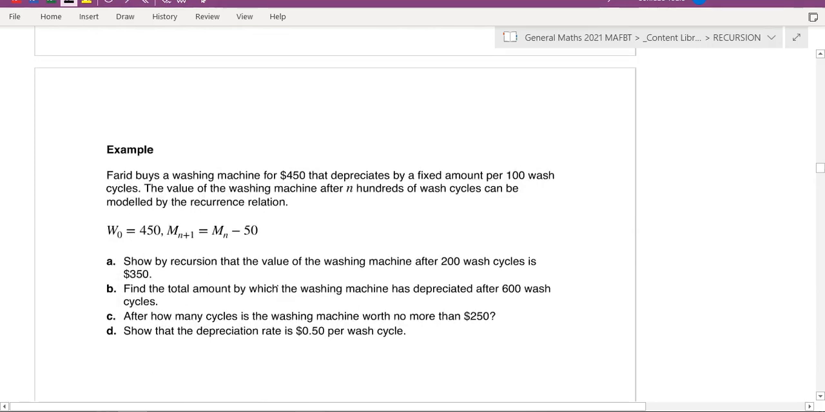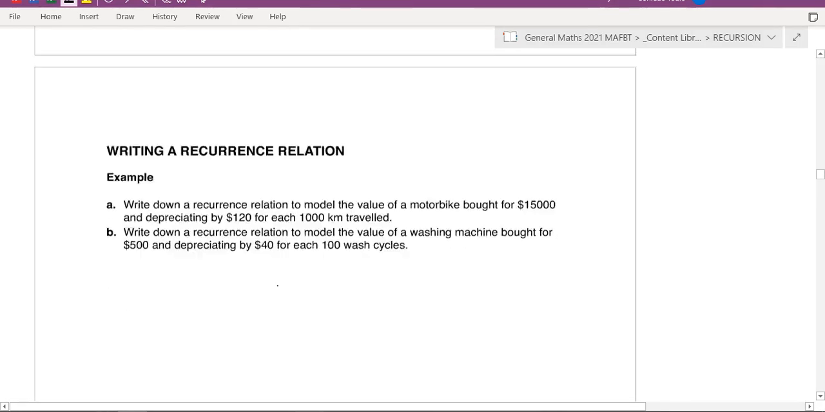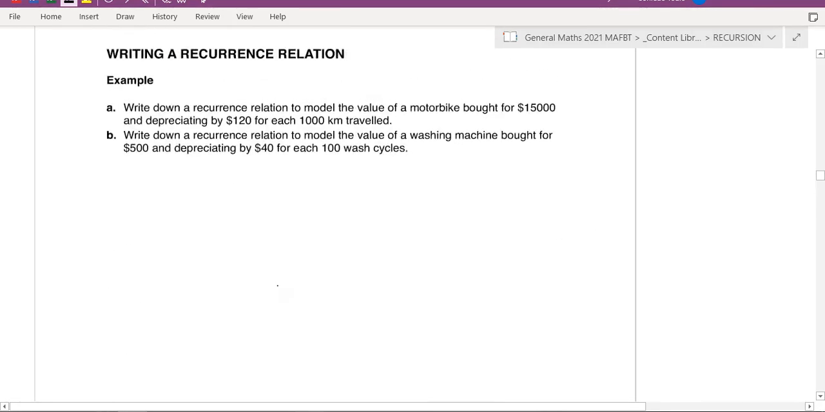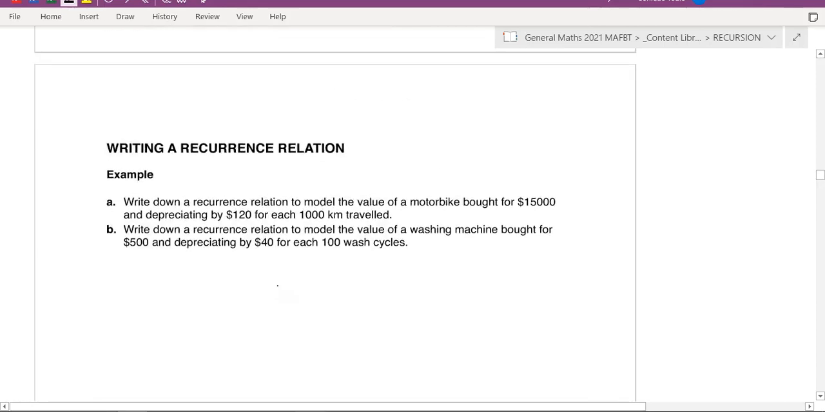Okay, I might leave that one and I might just do this one and that's it. Right, thank you guys. I'll do this one and that'll be it, last one.